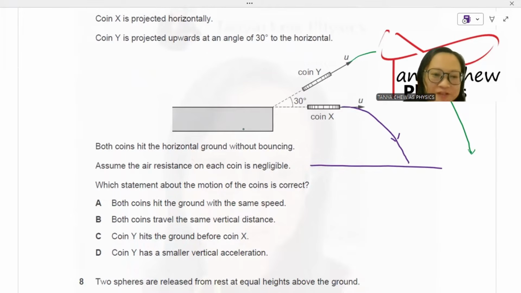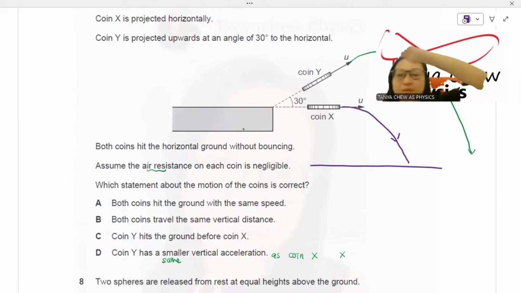I will start with D first. Coin Y has a smaller vertical acceleration because air resistance can be ignored. Coin Y and coin X have the same gravitational or vertical acceleration of 9.81, so the same vertical acceleration as coin X. So this is wrong. Could you see that coin Y will be projected outwards before coming downwards? So logically thinking, coin X will hit the ground first. So this is wrong.